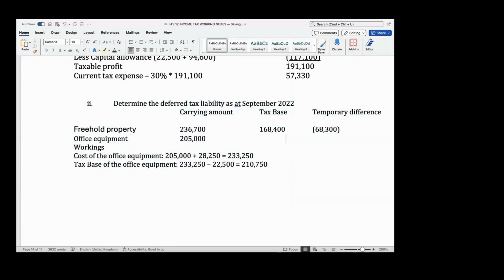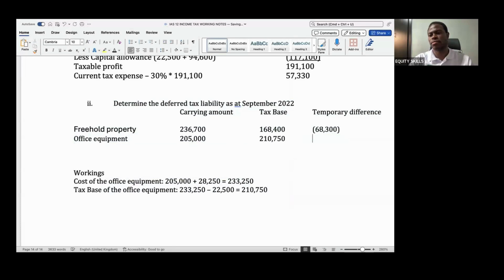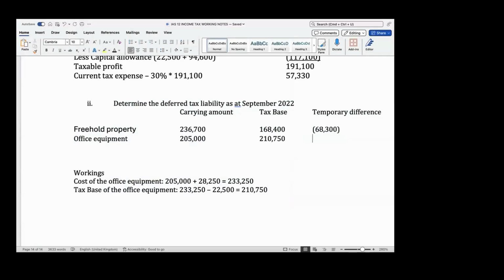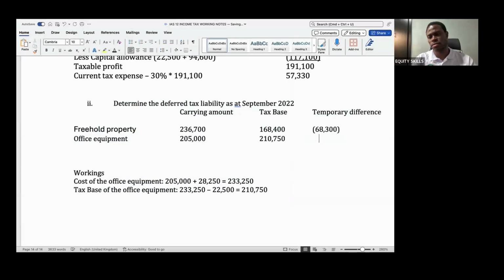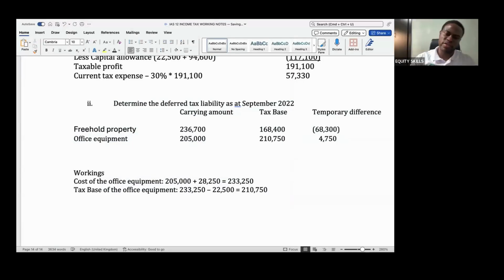Okay. So what's the difference here? 22,500. Sorry? 4,750. No, 5. 570.